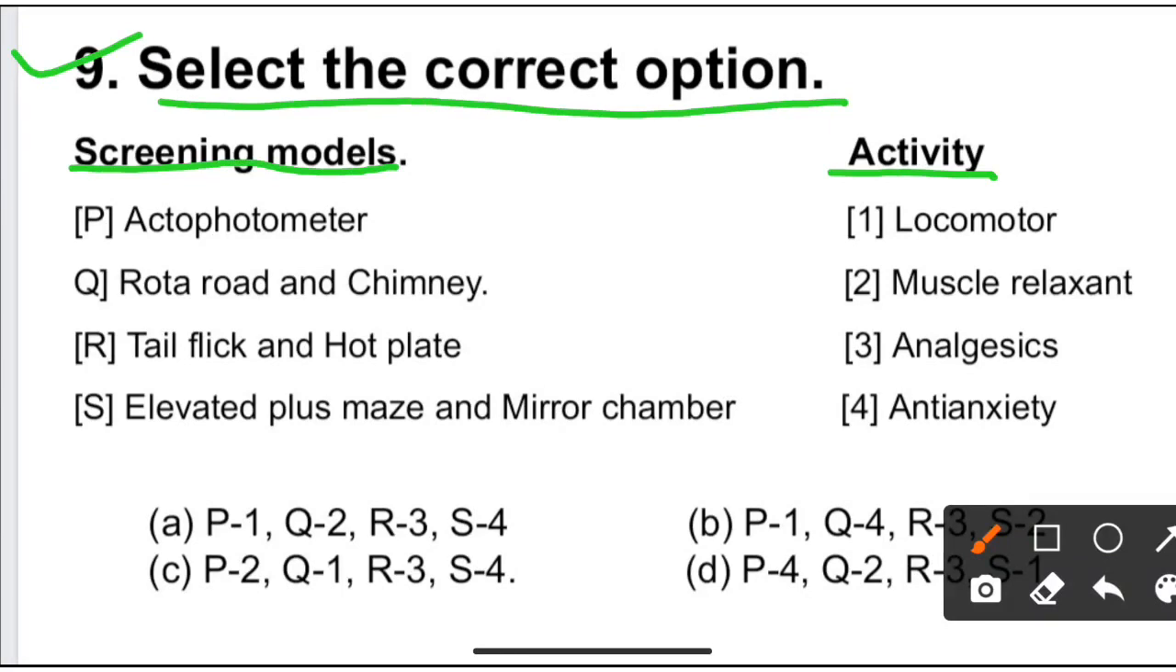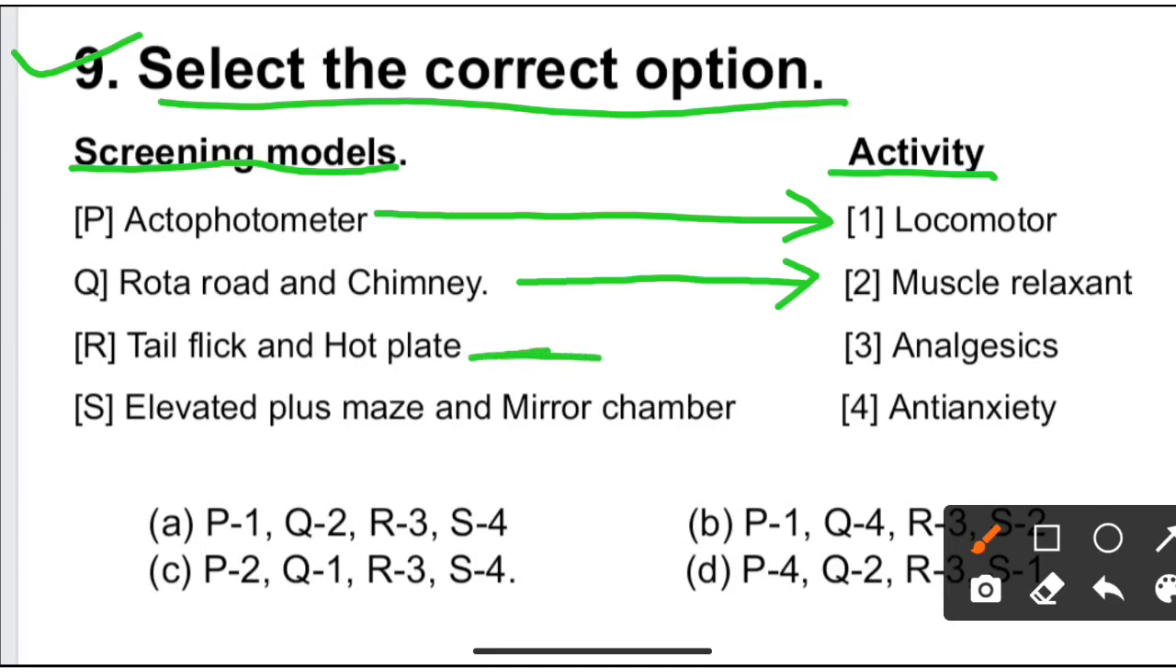Actophotometer is an instrument used to study the locomotor activity of a drug. Rotarod and chimney is an instrument used to study the muscle relaxant property of a drug. Tail flick and hot plate are instruments used to study analgesic drug action. And elevated plus maze and mirror chamber are used to study anti-anxiety.